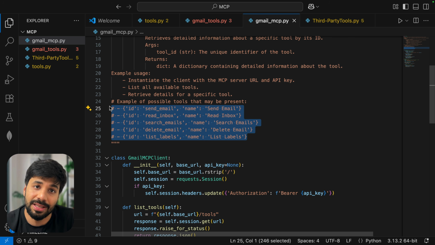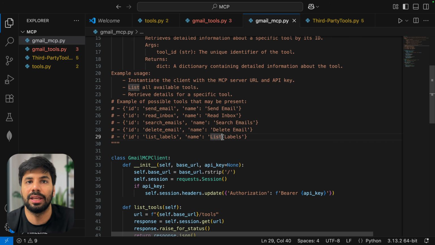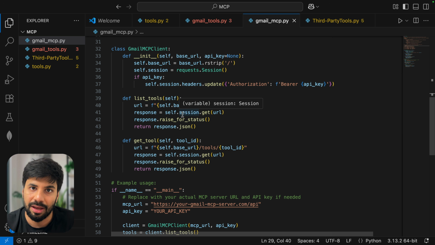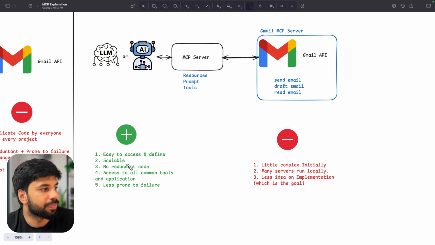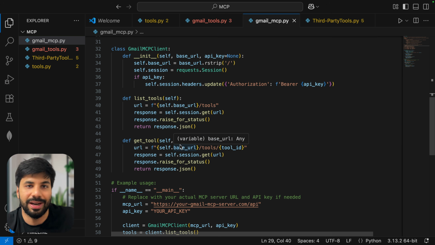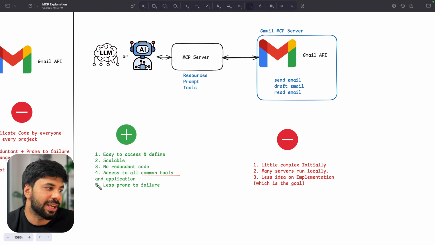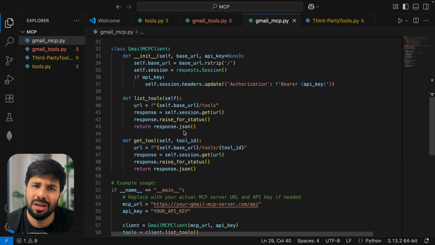List, email, all these things. I don't have to worry how they are getting used, what is the logic. But all I want to know is that I can easily just connect this MCP client, MCP overall server, and get that, right? So scalable, no redundant code. Now, if I have to add some tool, rather I cannot do that because Gmail will handle that for me. And Gmail will have all the tools, which I will show you as well in the Gmail, like on the web, how the Gmail MCP is defined. Similarly, access to all common tools and applications, so you don't have to worry. Less prone to failure because now you are just getting this thing out.